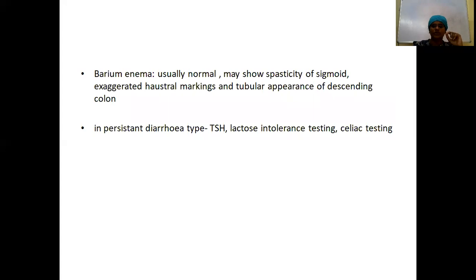And also, another differential diagnosis will be microscopic colitis, which has to be ruled out in these people. And also other tests for malabsorption syndromes, like there could be bile acid malabsorption. So these are the additional tests you want to do apart from the routine investigations.